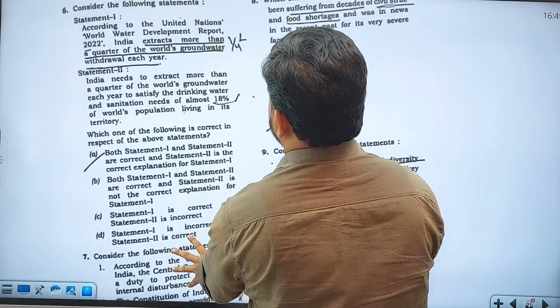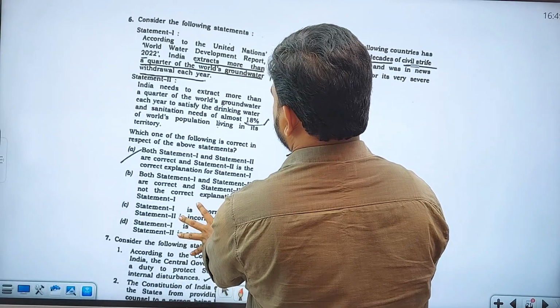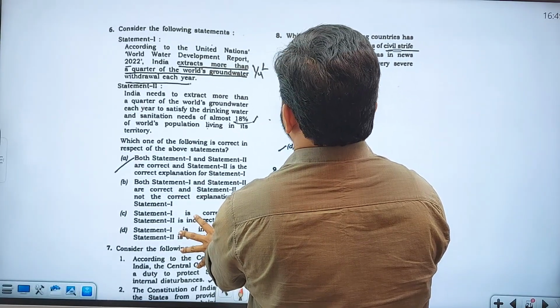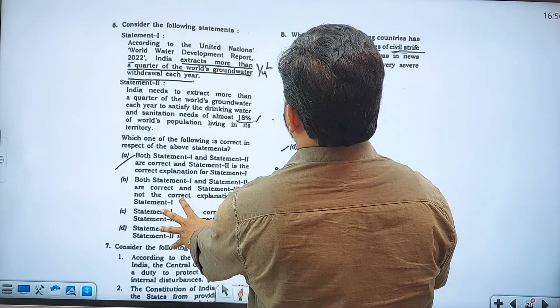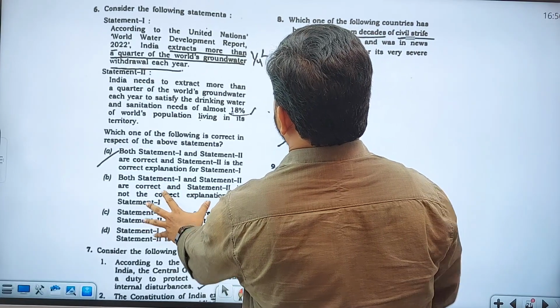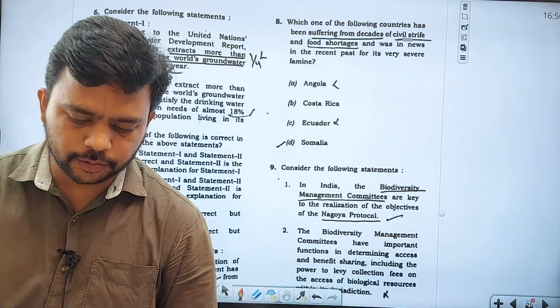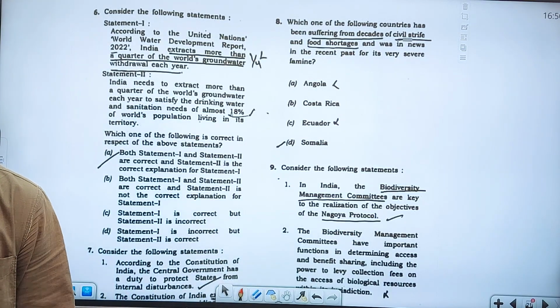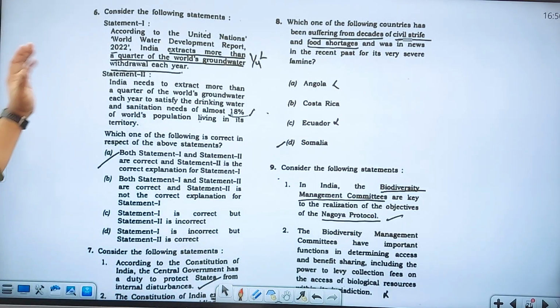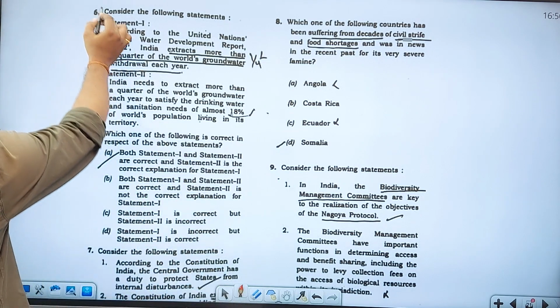The UPSC has prepared this particular paper extremely on scientific lines. You have to understand that. On scientific lines they have prepared this paper, right? So let's see this particular 6th question, and if you analyze this 6th question, see here.